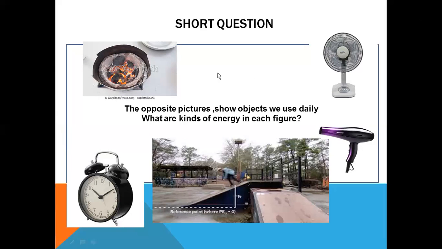The opposite pictures also illustrate objects we use daily. What are the kinds of energy in each figure?